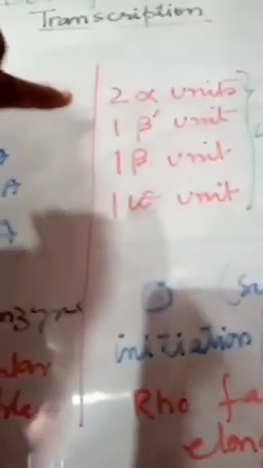What are these 5 subunits? These are 2 alpha units, 1 beta dash unit, 1 beta unit, and 1 omega unit, and these make the core enzyme and perform various functions. Alpha unit binds the initiation protein, beta dash unit binds to the DNA template, and beta unit binds the nucleotides.